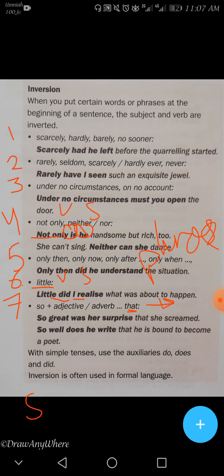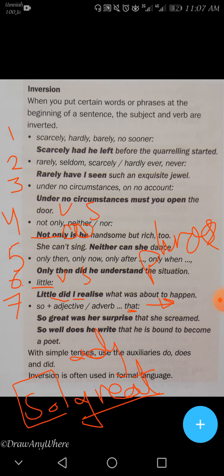So great, as you see here. So great, it is what? Adjective. And that, you can invert the verb and the subject.